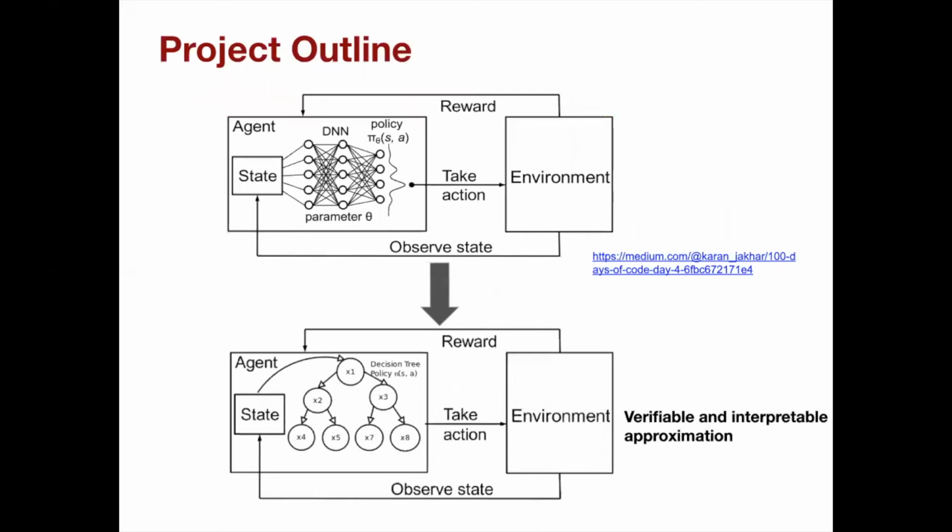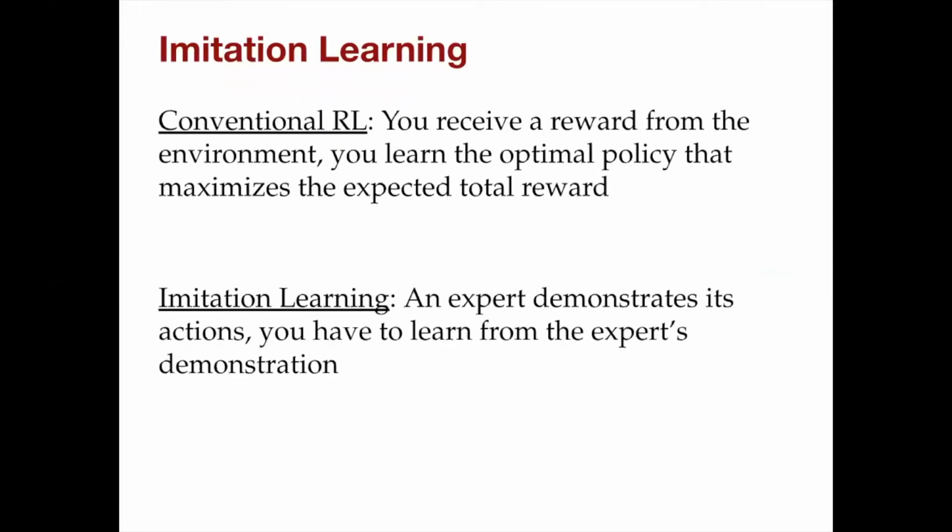So within one slide, this is what our project aims to do. On the top, you see a conventional deep network sort of a setup. What we aim to do is to remove the deep neural network and replace it with a decision tree policy. It will be a verifiable and interpretable approximation of deep reinforcement learning. In order to do the mentioned approximation, we borrow ideas from imitation learning, wherein a student policy is trained by trying to imitate the expert policy, which in our case would be the DQN network.